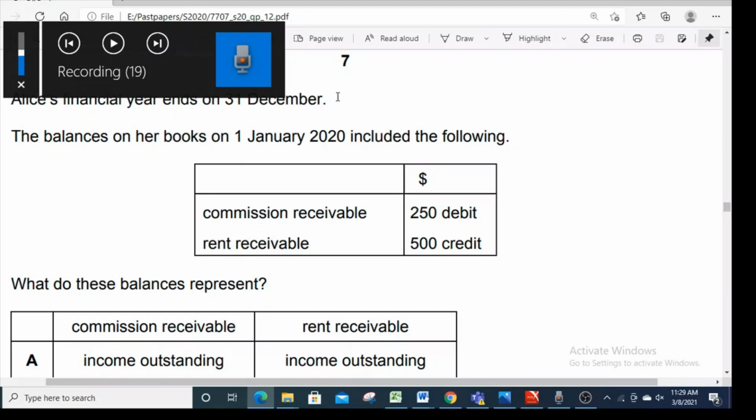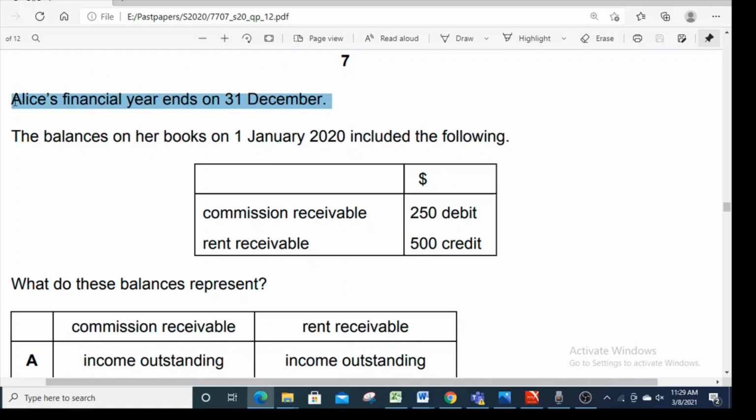Number 18 is: Alice's financial year ends on 31st December. The balances on her books on 1st January 2020 included the following. So these are the balances. Commission receivable, which is an income, 250 debit, and rent receivable, 500 credit. What do these balances represent? Now, commission receivable is an income.